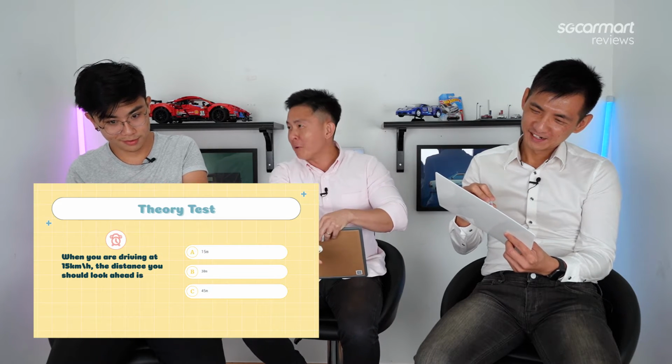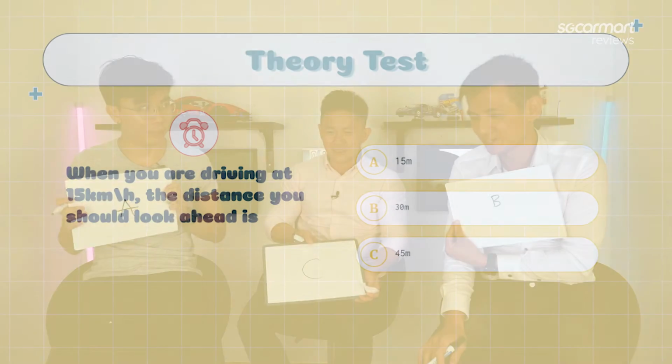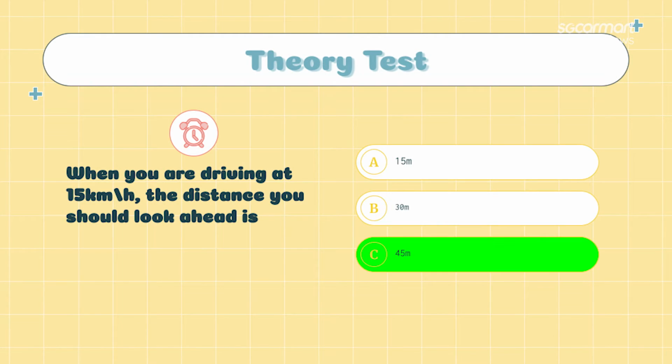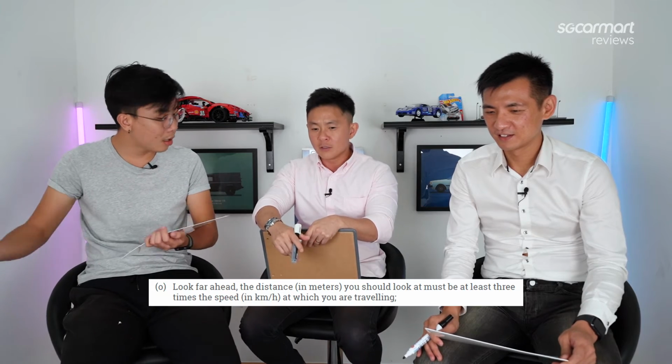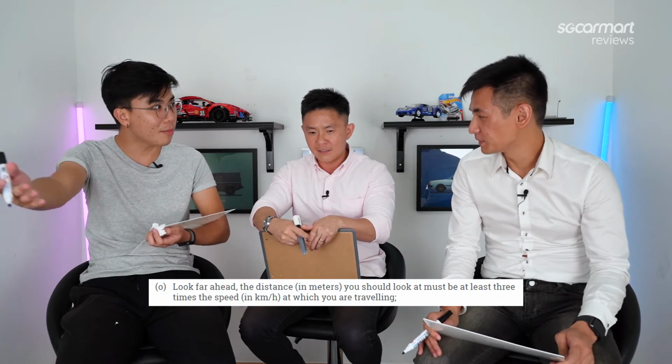I feel confident about this. Confident that I will get it wrong. Wow, yeah, same. Answers? 30. 45. Oh wow, 15 kilometers need to reach. No, I think it's a times 3 thing. Remember, times 3 car length. No. So what kind of car is 15 meters long? That's a very long car.